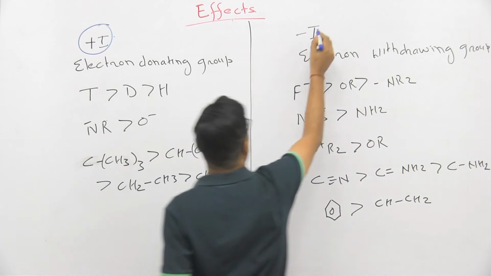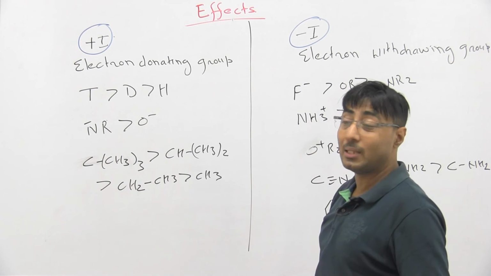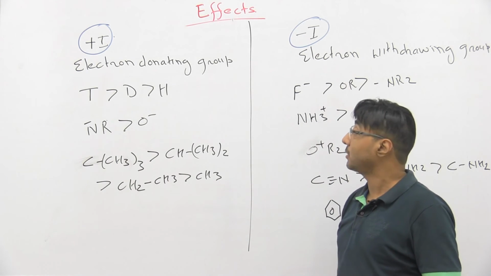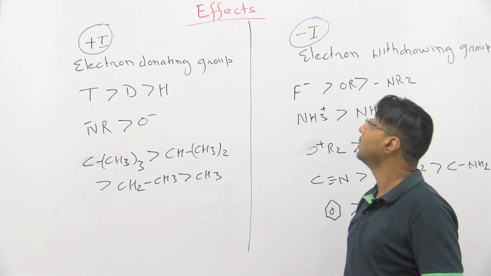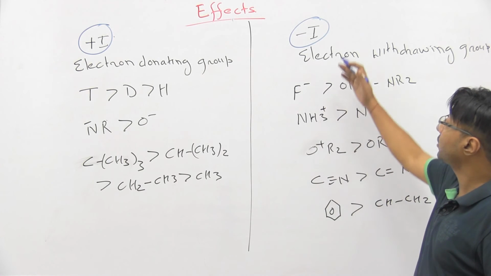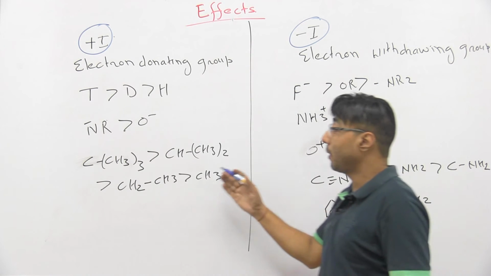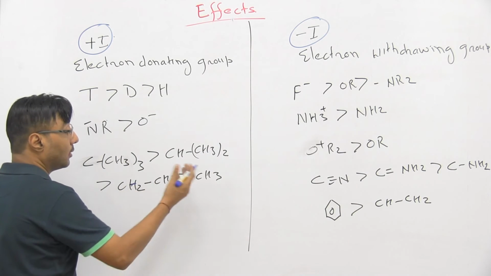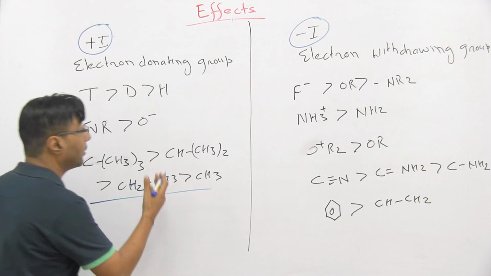So now we need to learn the names of the groups which show positive I effect and negative I effect. Generally, very few elements and very few molecules show plus I effect, meaning electron donating tendency. Whereas most of the elements and most of the compounds show minus I effect. Here I have collected some popular names or some popular examples.